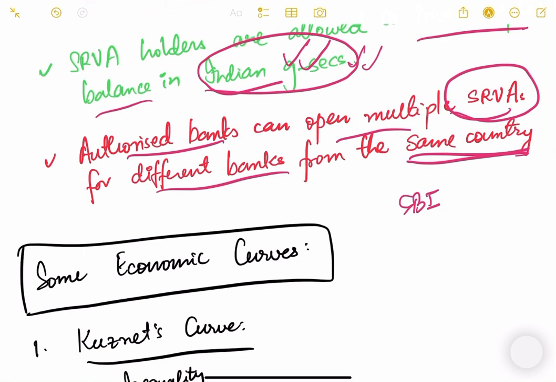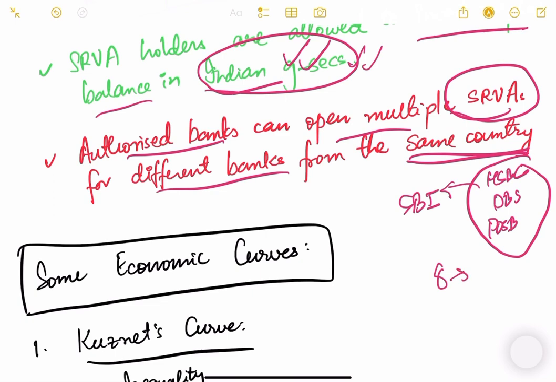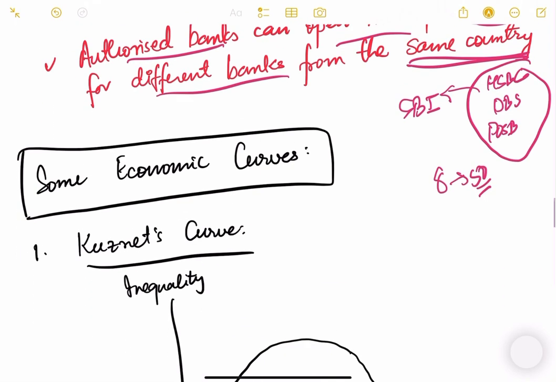So for example, in Singapore there are different banks, say there is HSBC bank, then there is DBS bank, then there is POSB bank, different banks. So these different banks from the same country can open different accounts in one authorized bank of India. So that is why 8 countries have opened about 50 Vostro accounts till date. Now this was about that.